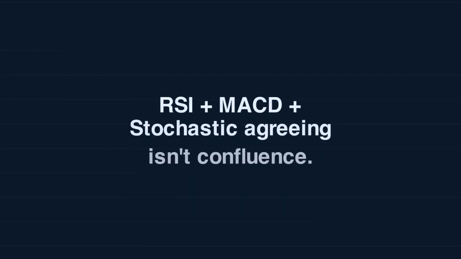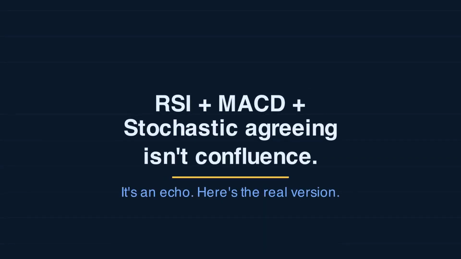Most retail traders stack indicators thinking it gives them confluence. RSI says oversold, MACD says cross, Stochastic says oversold, CCI says oversold. Four indicators agreeing must be a strong signal. The reality: all four of those indicators measure the same thing, momentum. They're calculated differently, but they're statistically correlated above 90%. When one says oversold, the others almost always say oversold. You don't have four confirmations, you have one signal echoed four times.